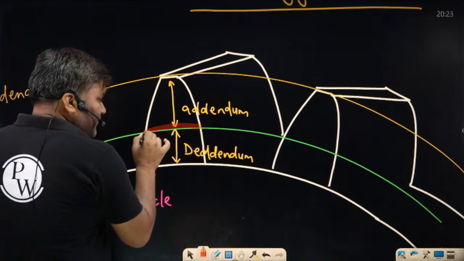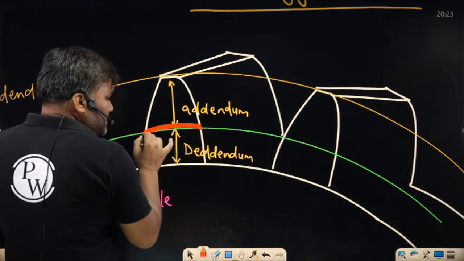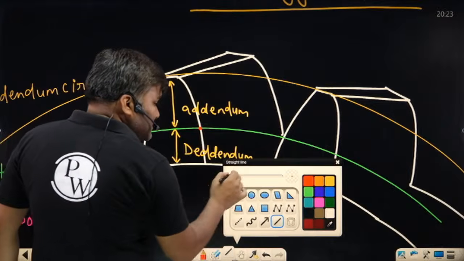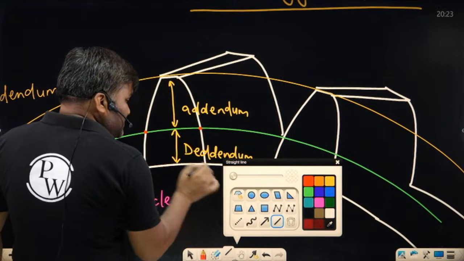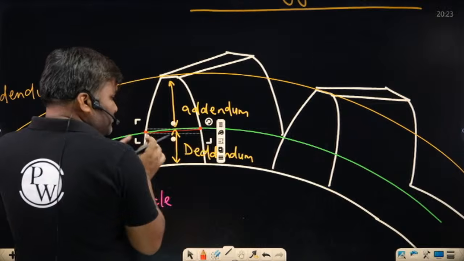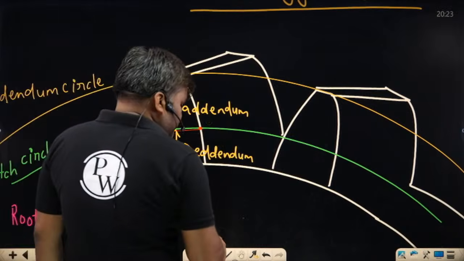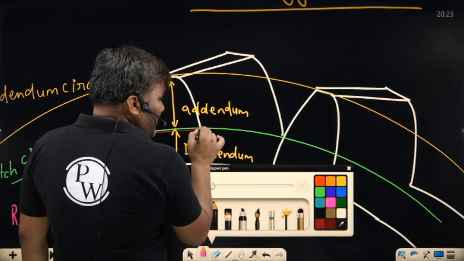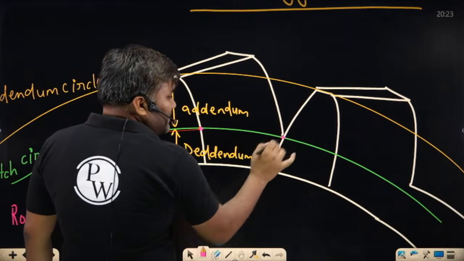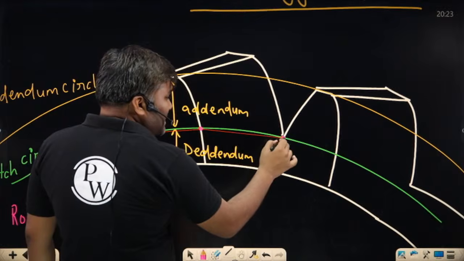Sir, from here, this distance is called thickness. This straight distance is called the thickness of the tooth. And from here till this adjacent point, this distance is called space.